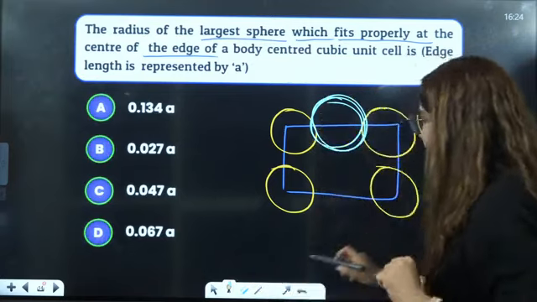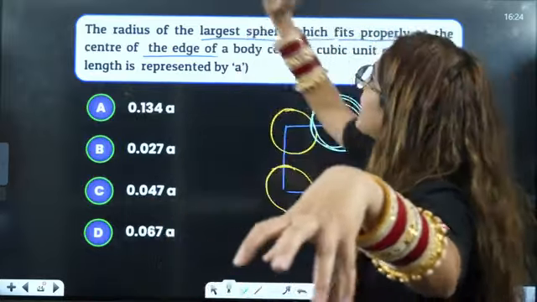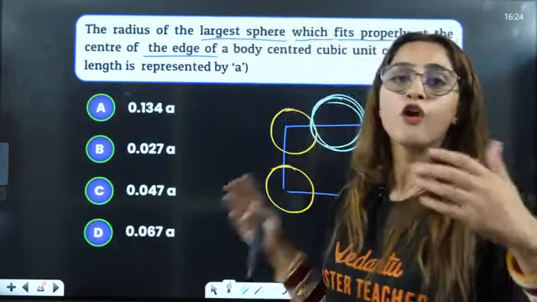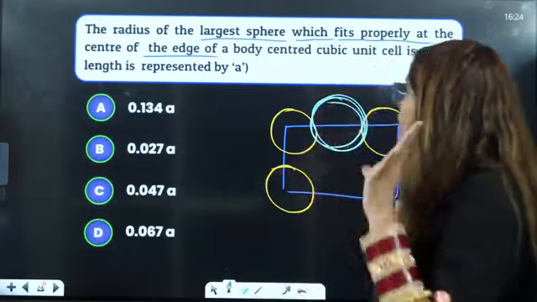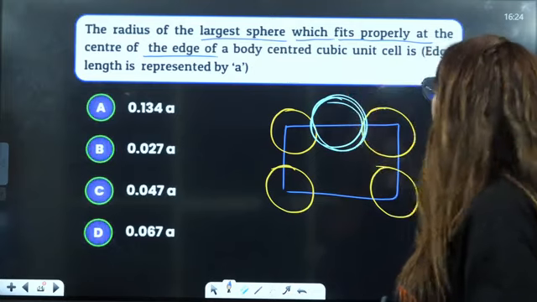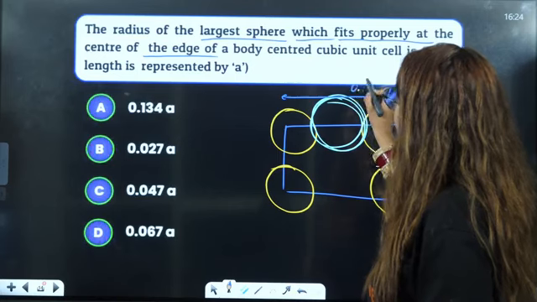In BCC, in the center of your room you will have some atom. On the edge I have atoms here and here. Now in the center of this edge, what is the radius of the atom that I can place? I hope the language of the question is clear to you, right? Now they're asking about the edge, the edge length is represented by A. That means this full length is A.